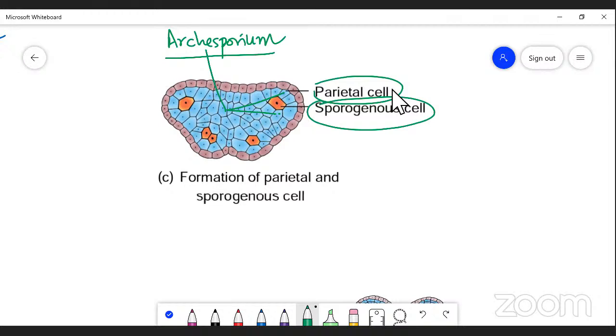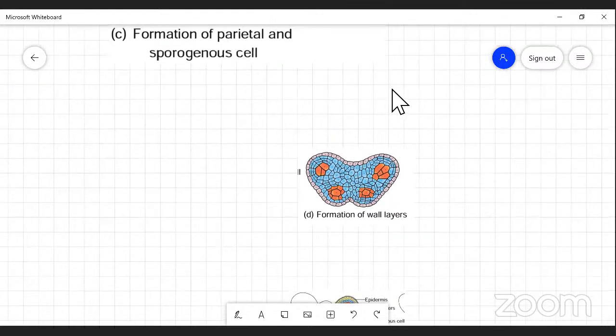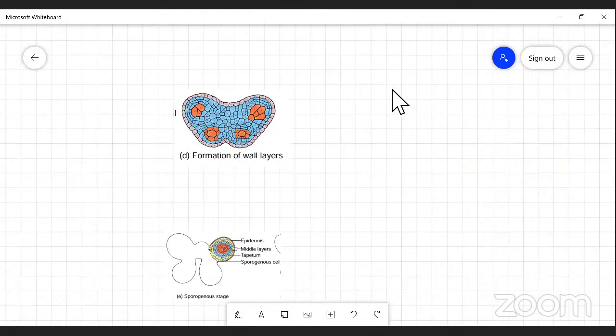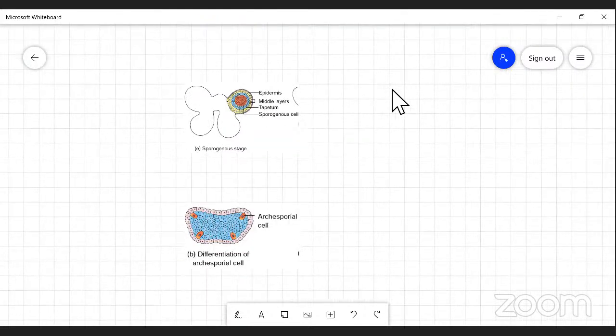After the formation of the parietal cells and the sporogenous cells from the archesporial cell, it has to develop further. Here the parietal cells are responsible for the formation of the anther wall.